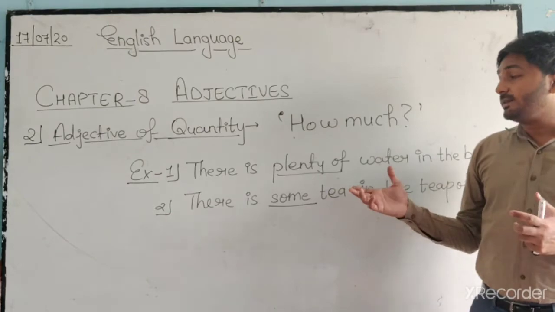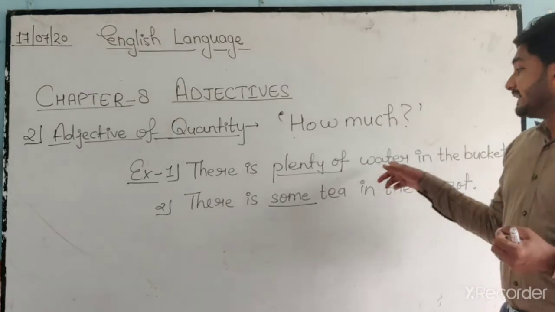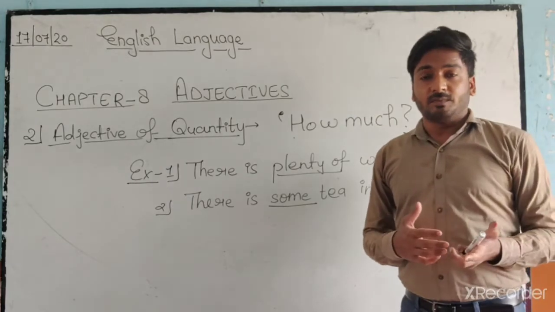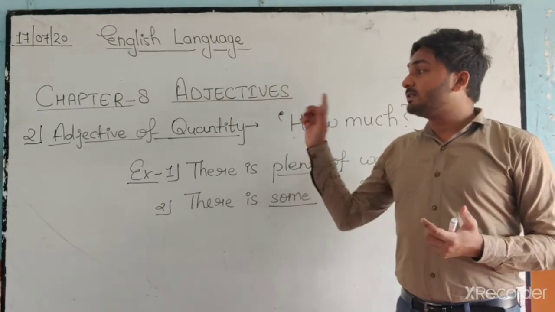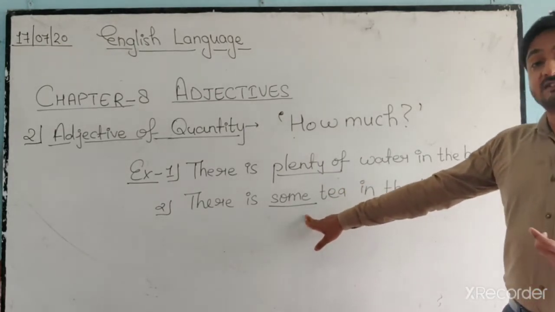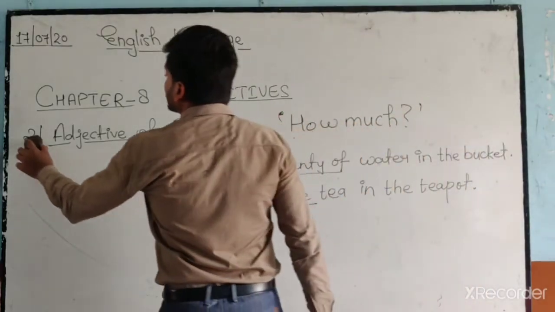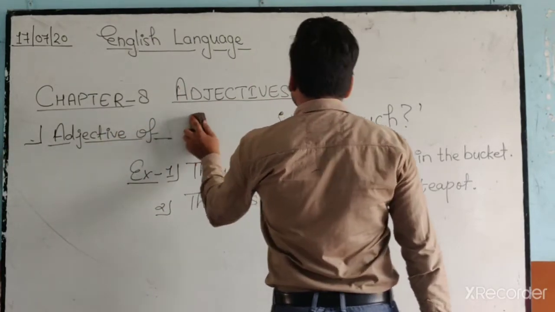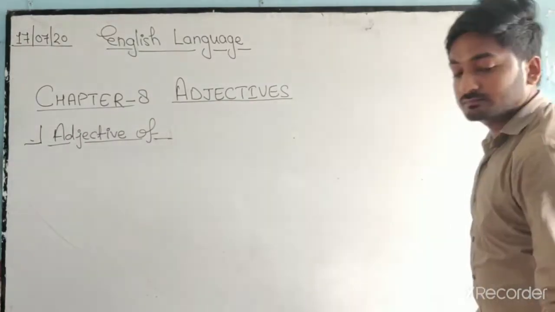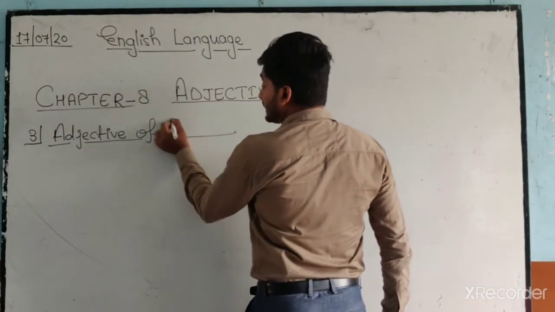Adjective of quantity we use for those nouns which are uncountable. We cannot count water, we cannot count tea, because they are in liquid form. That's why we use adjective of quantity for them. Those are plenty of and some. Got it? Now come to the third one. Third one is adjective of number.